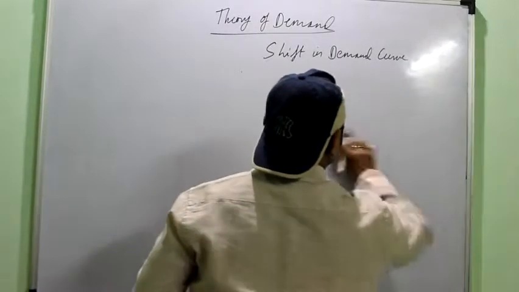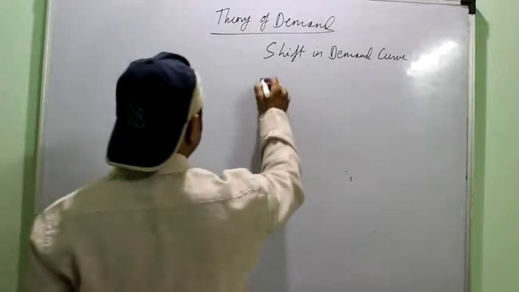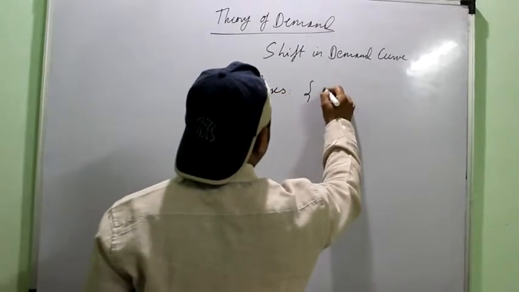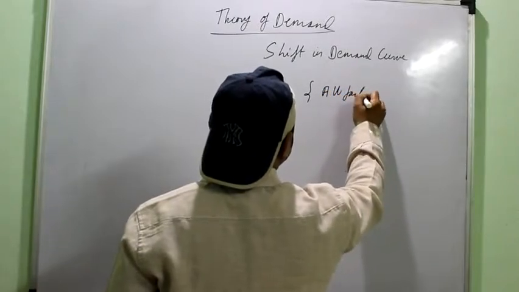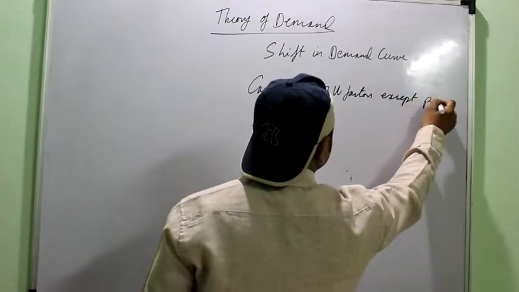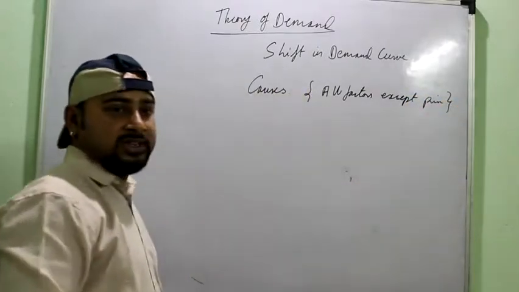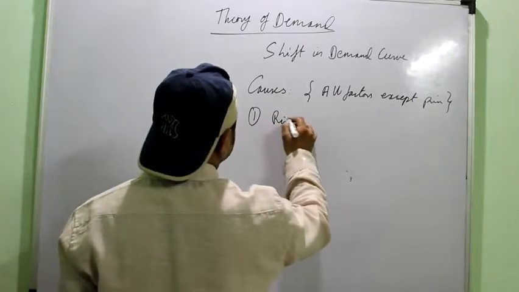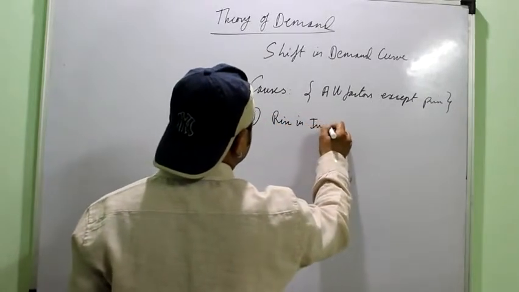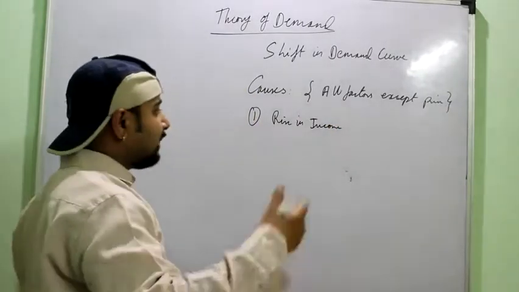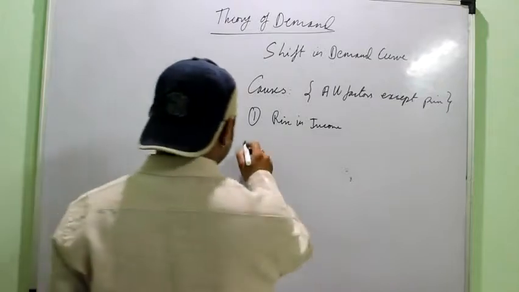Okay, now we can study the causes. What may be the causes? Causes are actually all the factors, all the determinants except the price. Maybe due to the change in any of these factors, right? First could be rise in the income. If the income of the buyer has increased, then he will buy more even at a higher price, or he may buy more at the same price.